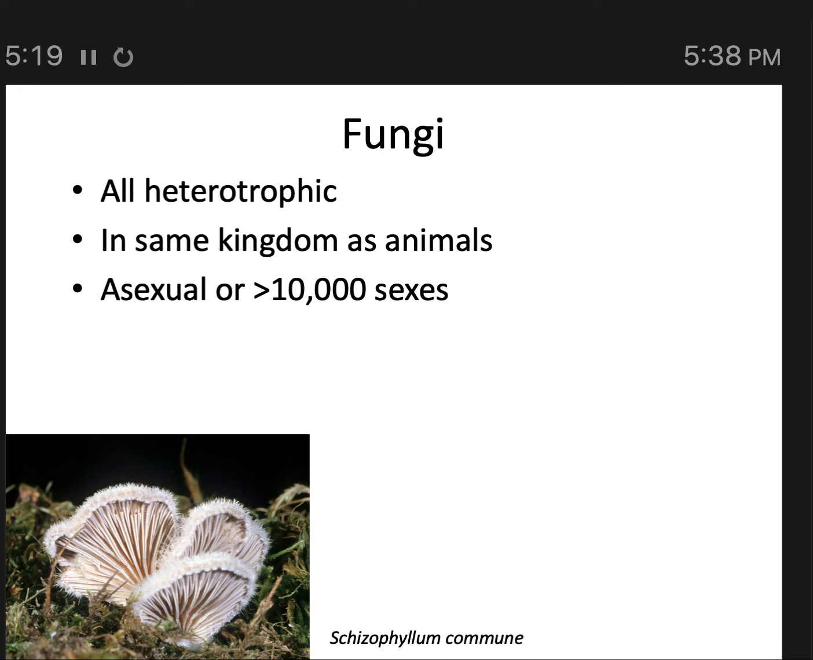Fungi, like animals, are entirely heterotrophic. As we discussed in week 1, they are very much like animals in many ways. We belong to the same kingdom. But their sex lives can be very complicated. While some of the more primitive fungi appear to be entirely asexual, reproducing only clonally, other species have 2 sexes, like us, and yet others have many, many more sexes. So this innocent-looking fungus down here has well over 10,000 sexes. So what does this even mean?